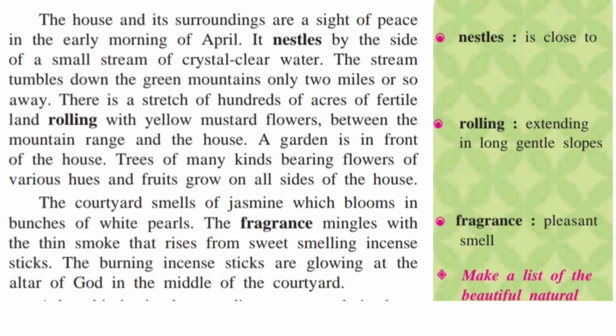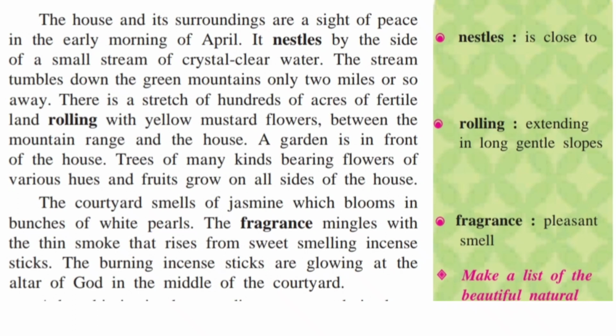It nestles by the side of a small stream of crystal clear water. The stream tumbles down the green mountains only 2 miles or so away. So this stream is coming from the green mountains. There is a stretch of hundreds of acres of fertile land rolling with yellow mustard flowers between the mountain range and the house. A garden is in front of the house.